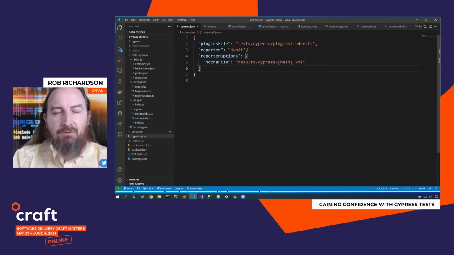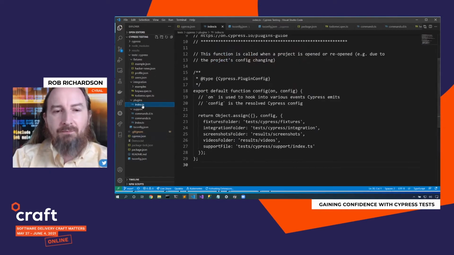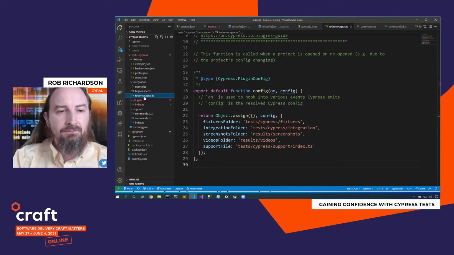Inside the test/cypress folder, inside plugins index, is the rest of the configuration. Here's where all of the rest of my folders are. My fixtures folder, my integration folder, that's where all my tests are. My screenshots folder and videos folder, I chose to put these in a results folder so that I can add that to my git ignore and not need to ignore specific directories. Then I also have a support file. We'll come back to these other files, but let's first dig into a particular test.